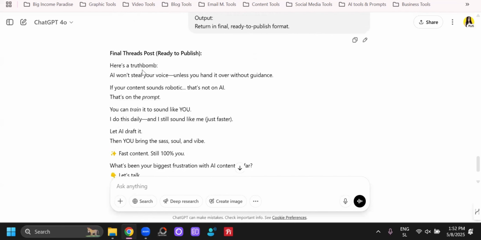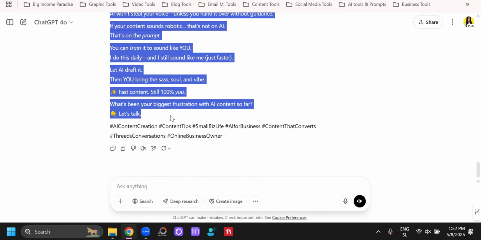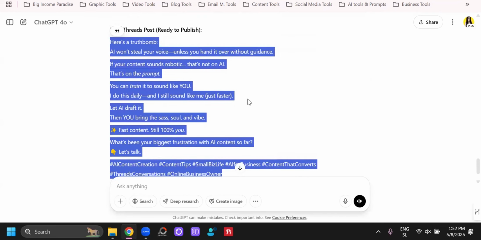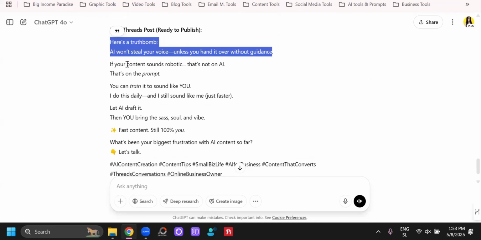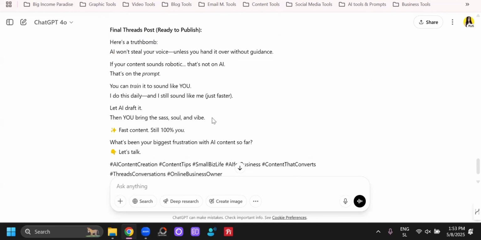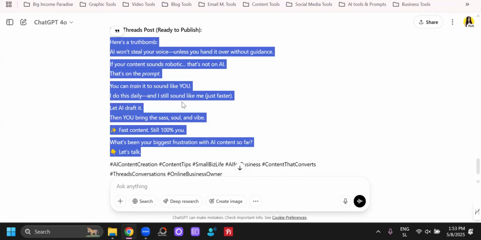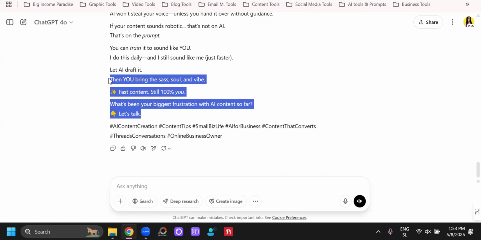Now, you see, I don't know enough about Threads, even though I've been learning, but I don't know if this post would be good. I think it's too long. I would maybe make it a thread post. So basically the main post and then the other stuff goes below the post. So in like comment section or whatever. Because this whole post, I don't even know if it would fit. I don't know, because there's a limit of how long the main post can be. But I don't know how many words or characters. So I don't know. I would do it differently.